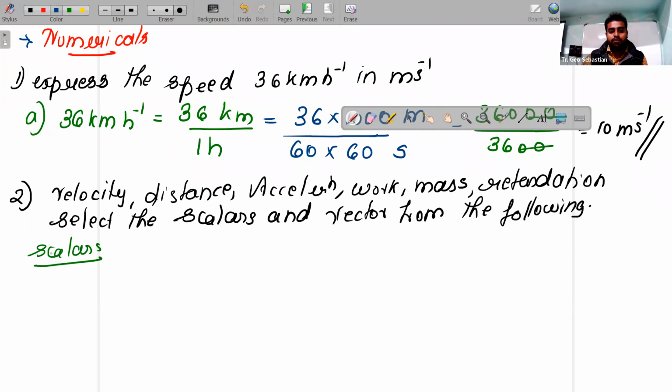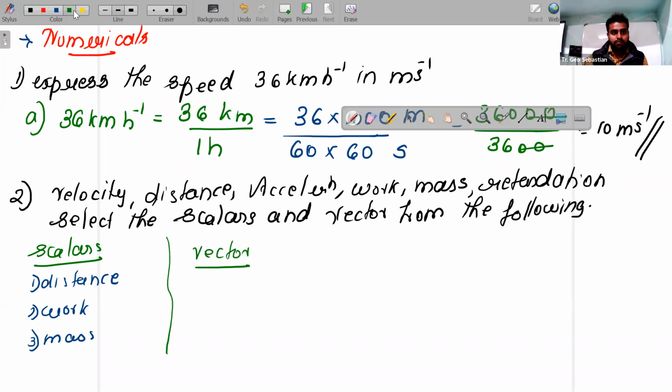Which has magnitude, no direction, right? So first one you can take distance, work, and third one, mass. Next ones are nothing but vectors: velocity, acceleration, retardation.